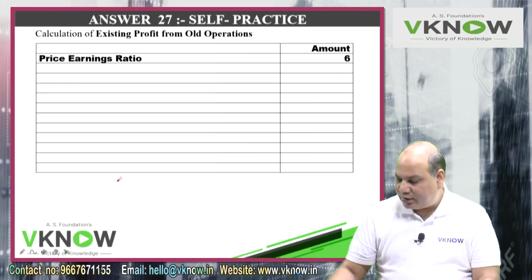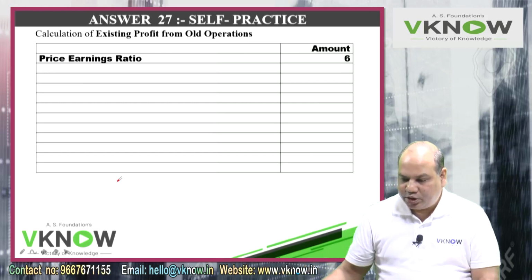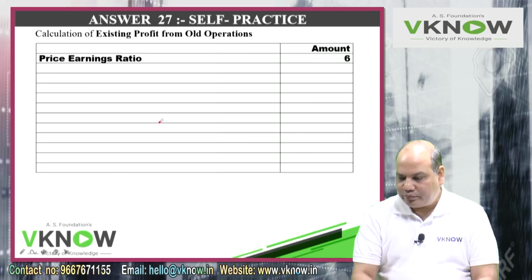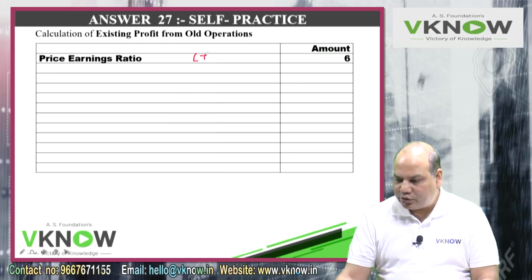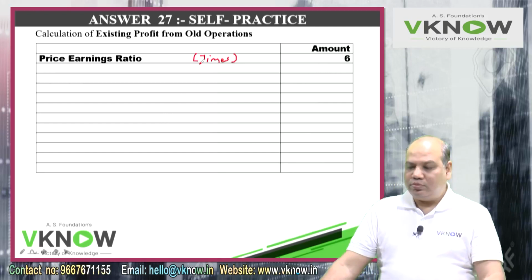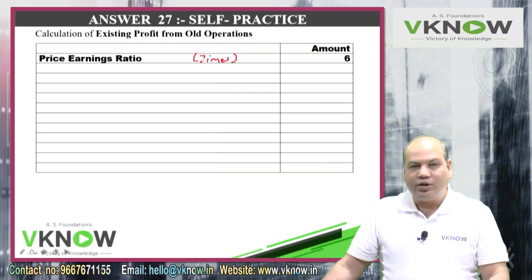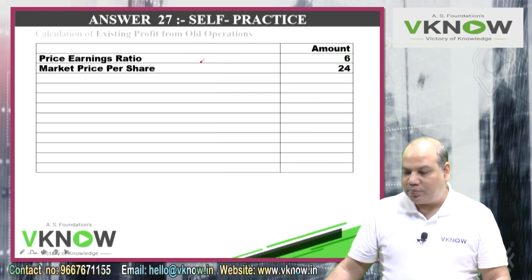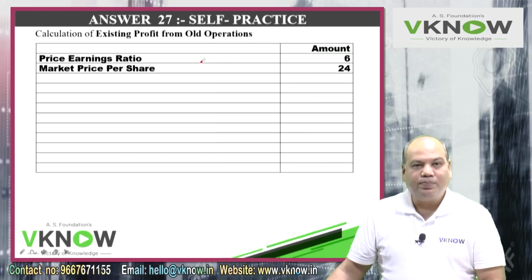Then under that write down P/E ratio, 6 times. Very easy question, but you should not lose concentration. Already done in one earlier problem. That time we were asked to find the price. Now from the price you have to find the profit of the existing operation.